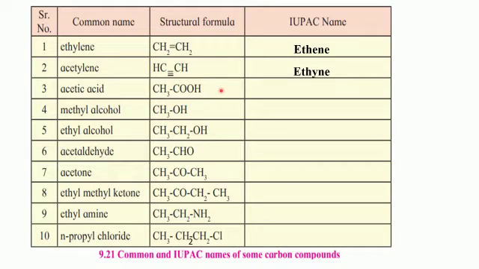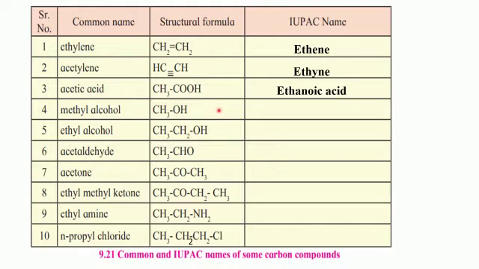Next one, acetic acid is the common name. Formula is CH3COOH. We can see carboxylic acid as the functional group, that is COOH. 2 carbon atoms are present. So parent alkane is again ethane, but we know that the functional group is carboxylic acid and the condensed name of the functional group is oic acid. So the name of the compound will be ethanoic acid.